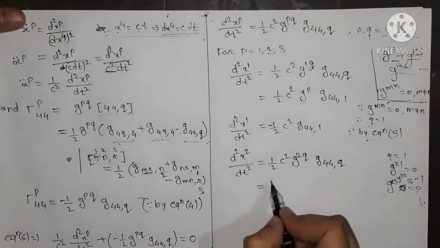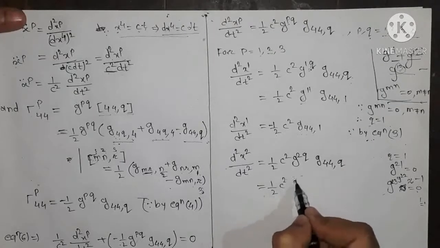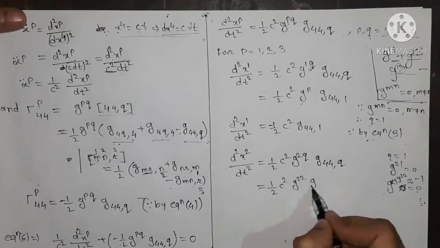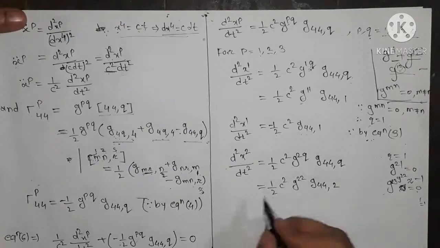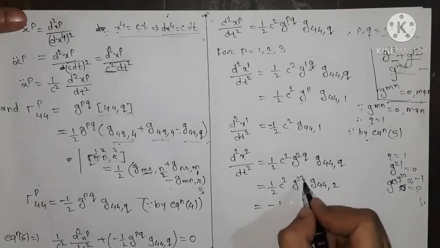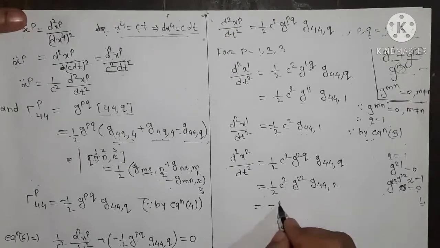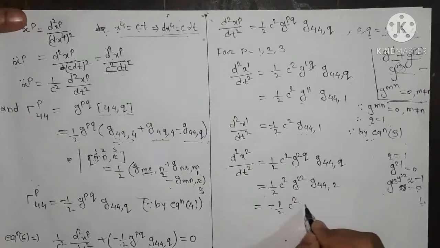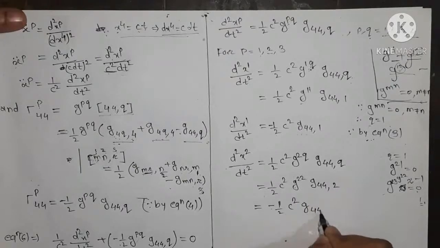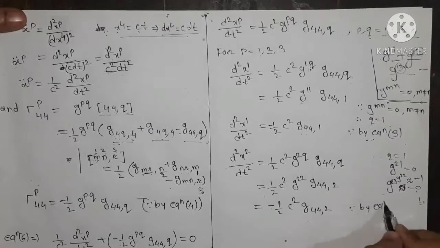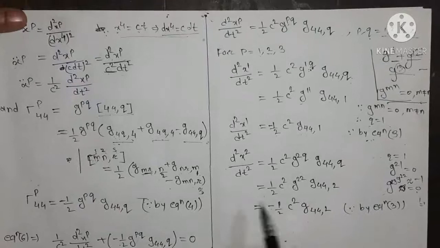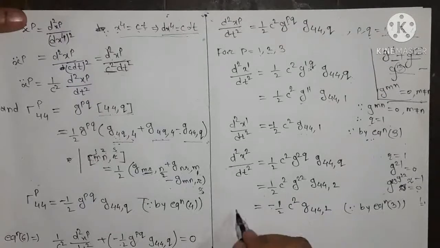So we have only 1/(2c²) g22 g_44,2, and this g22 is approximated to minus 1, so we have minus half c² g_44,2, since by equation 3 we have the value of this equal to this.